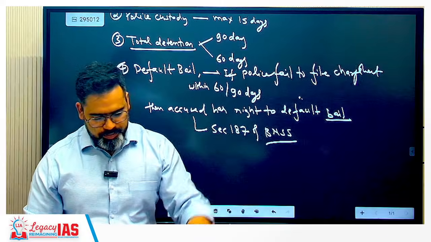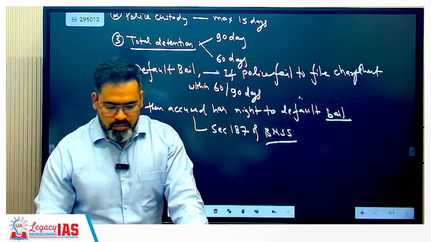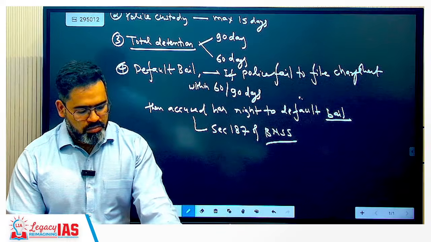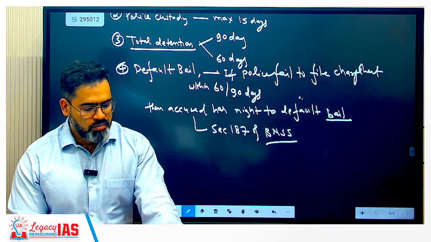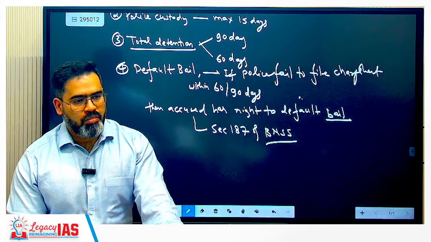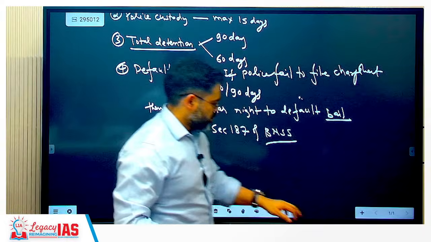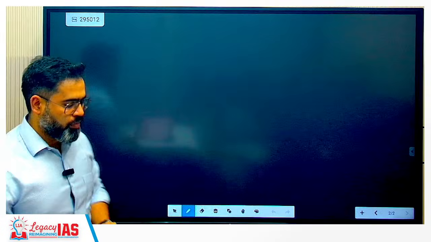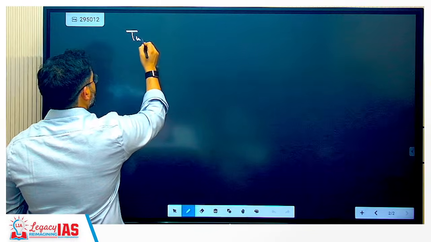Next is, now comes to types of arrest. Okay. So basically two types of arrest are there.